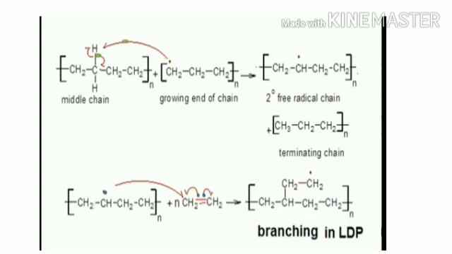This is the mechanism where a free radical attacks the middle of the chain and abstracts the hydrogen atom and forms a secondary free radical.